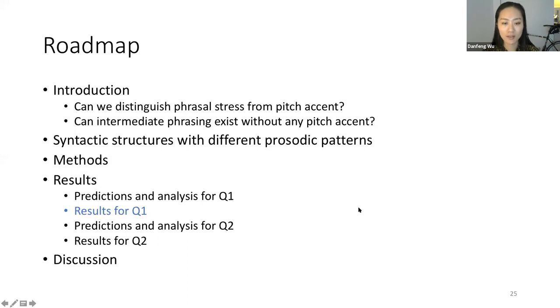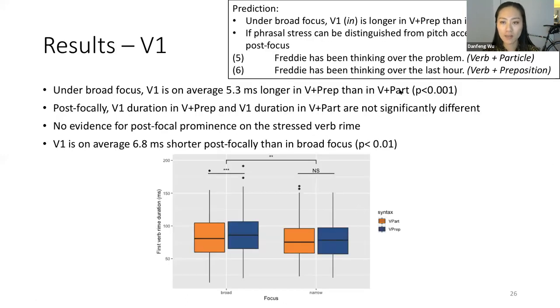To show you the results, the prediction under broad focus is, just to verify, that V1 is longer in verb and preposition than in verb and particle. And this is indeed true. And this difference is significant, as is shown in this graph.